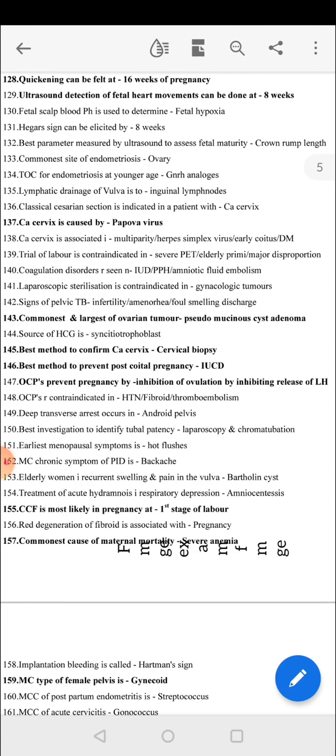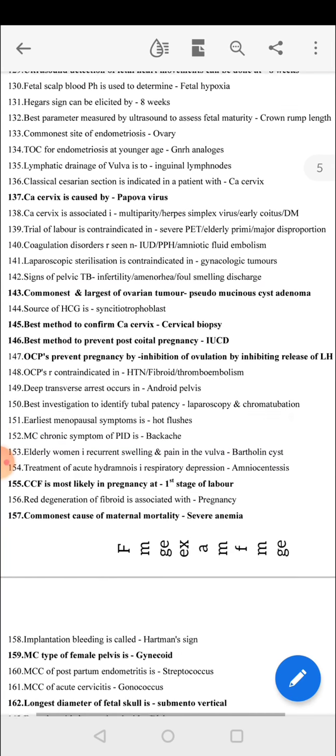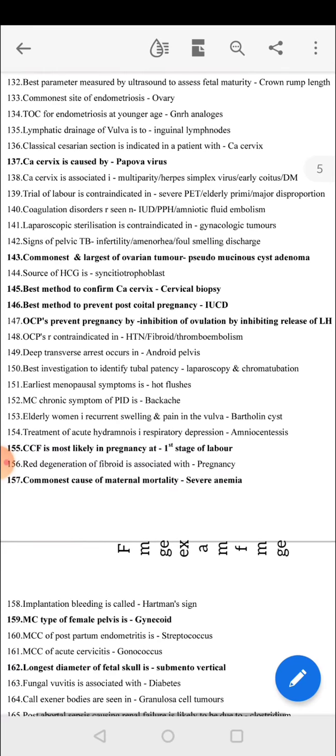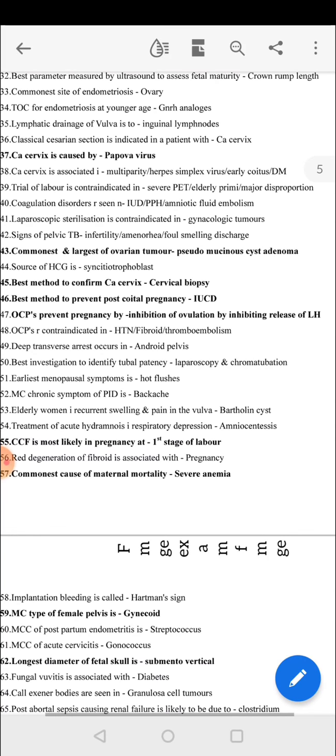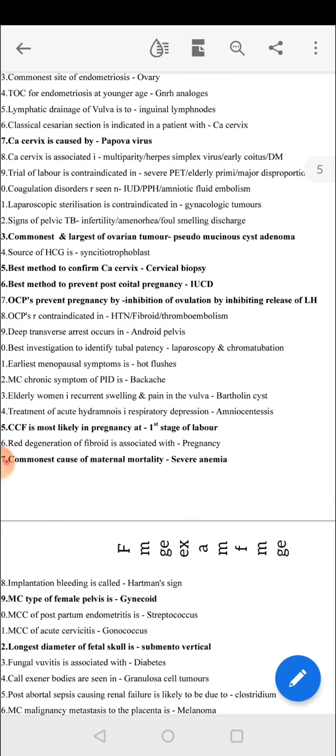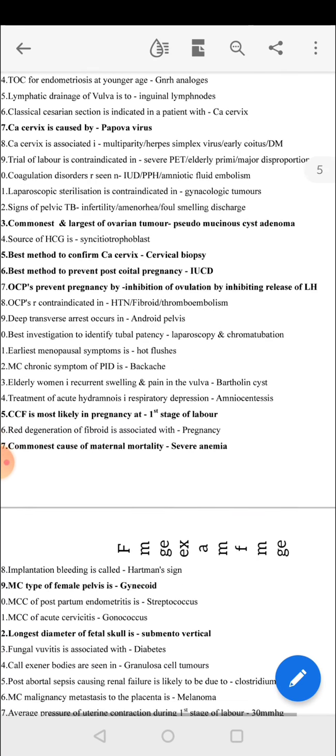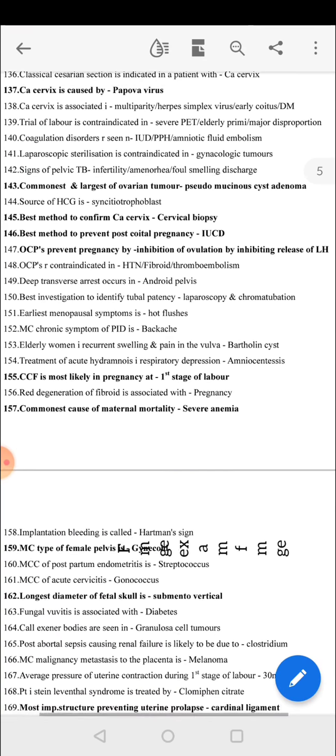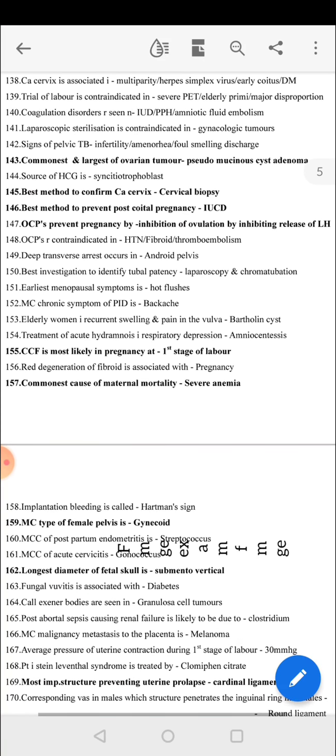Source of HCG is syncytiotrophoblast. Best method to confirm CA cervix is cervical biopsy. Best method to prevent postcoital pregnancy is IUCD. OCP prevents pregnancy by inhibition of ovulation by inhibiting release of LH. OCPs are contraindicated in hypertension, fibroid, thromboembolism. Deep transverse arrest occurs in android pelvis. Best investigation to identify tubal patency is laparoscopy and chromotubation.